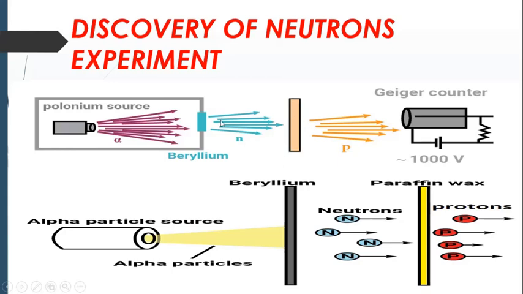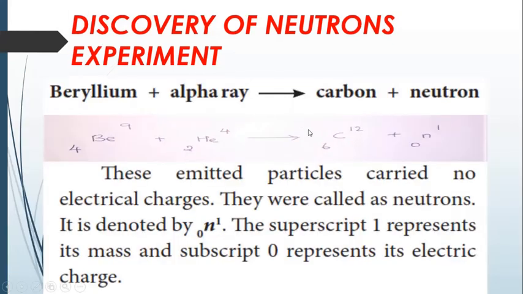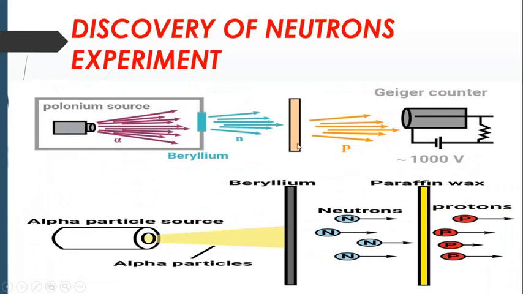When the outcoming neutrons are made to fall on this paraffin wax, why do we need to do this? James Chadwick wanted to check the size of this particle, so he hit the paraffin wax. What happened is the neutrons went directly to the nucleus and hit the protons, which were emitted from the paraffin wax. So what is the size of the neutron? It is almost equal to the size of protons.